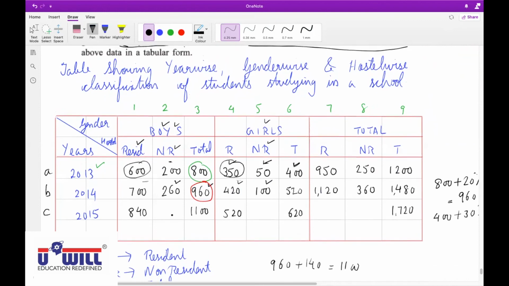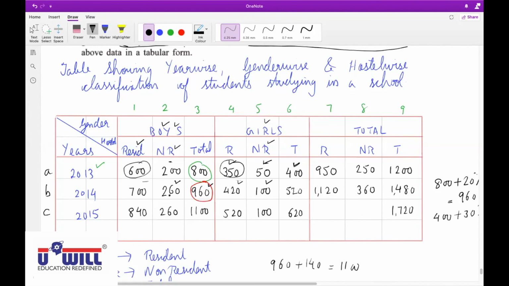Yes. Now, Isha, tell me how will you find this 2C, number of boys non-resident? 2C is equal to 3C minus 1C. 1100 minus 840, that is 260. Yes. How will you find 5C, non-resident girls? 6C minus 4C, 620 minus 520, 100.